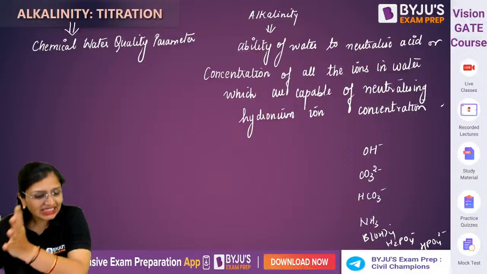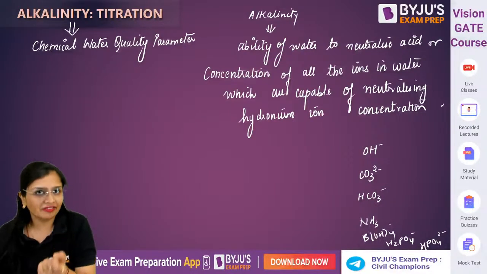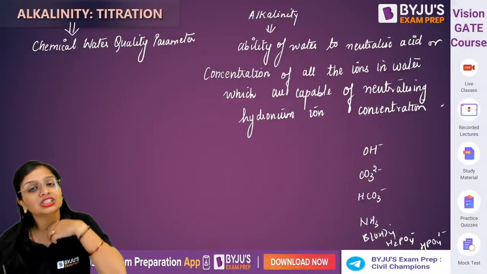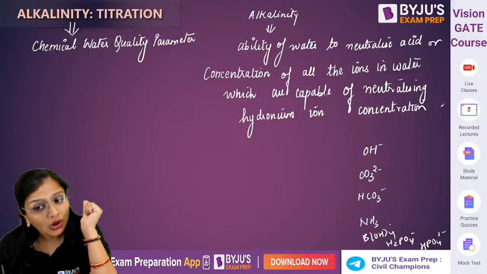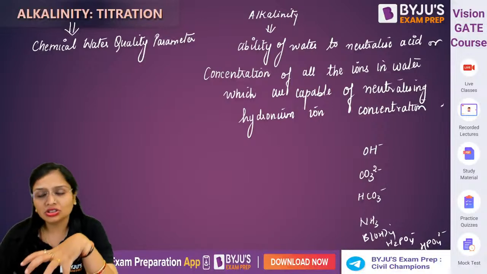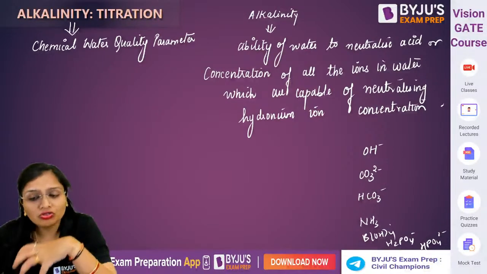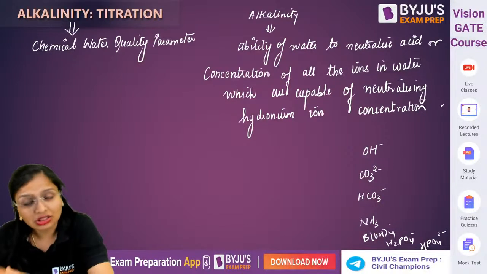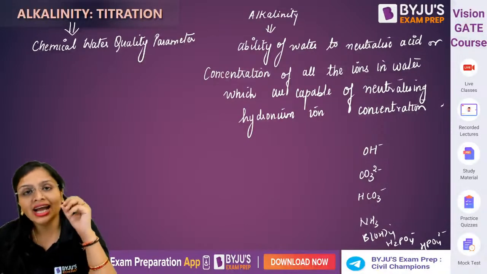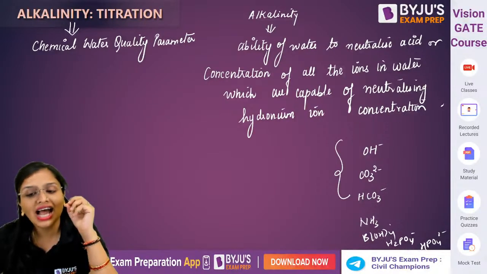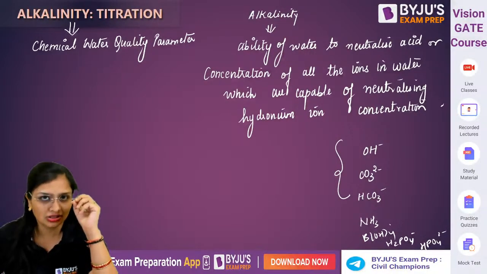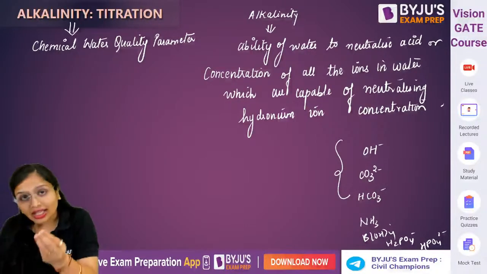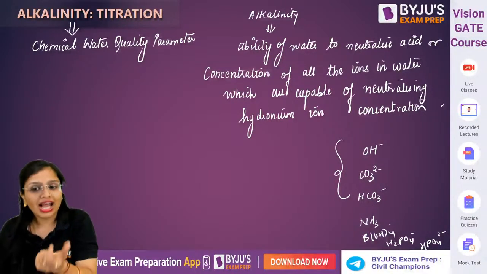Basically, it is the anions in water, anions meaning negatively charged ions, cations meaning positively charged ions. Here the negative sign is there, so it tells you that these are anions. So alkalinity in water is due to all these anions. But you will say, ma'am, there will be n number of anions present, so how will we do the calculations? Generally you will see that 99%, even more than that, of alkalinity is due to only these three ions. I'm not saying that other anions do not impart alkalinity, but their contribution is negligible compared to these ions.